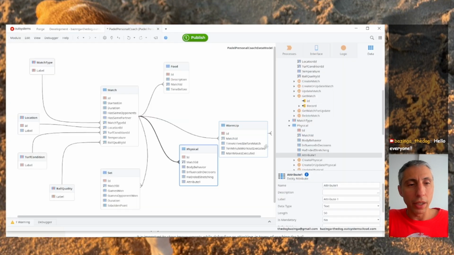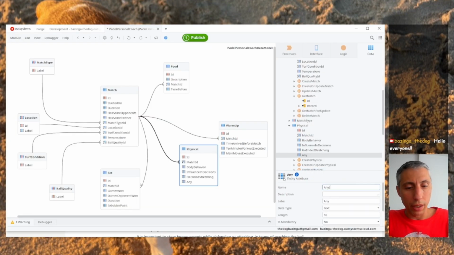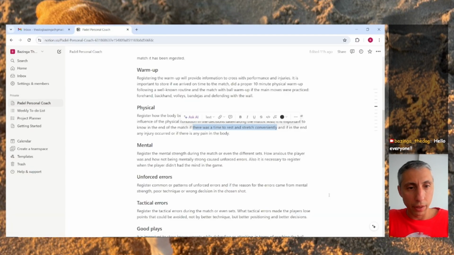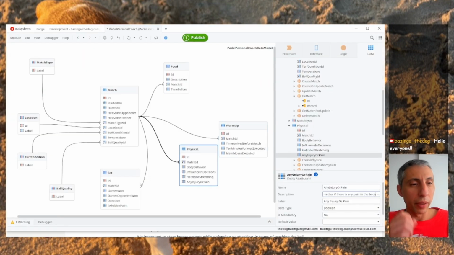Now, physical, one last: any injury or pain. Let's make this a boolean. The description is true if injury occurred or any pain in the body.